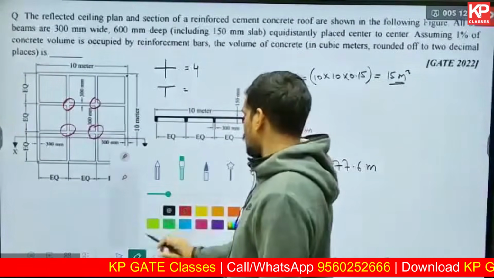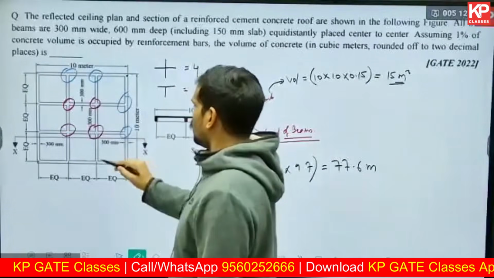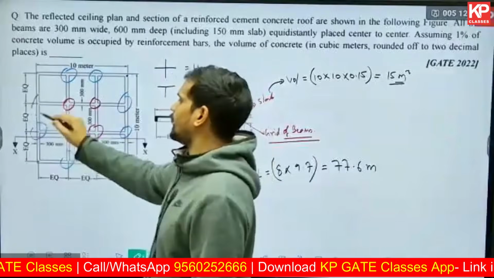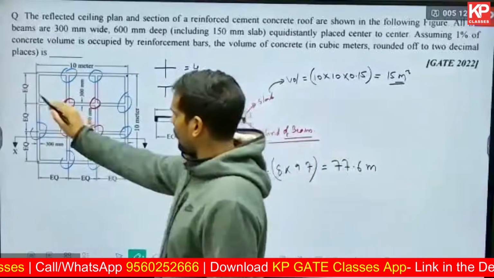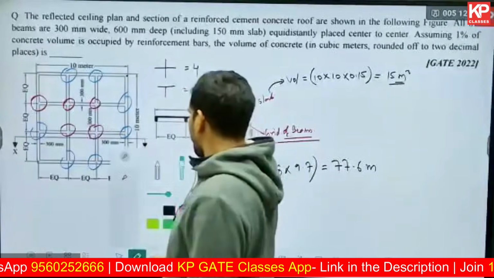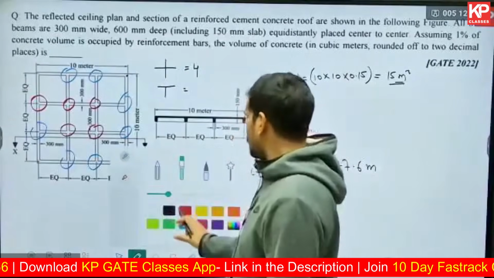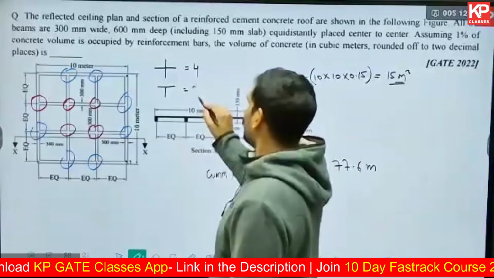These red ones are the cross junctions. Blue ones are the T junctions. 1, 2, 3, 4, 5, 6, 7, 8. Fine. There will be a total of 8 T junctions also.